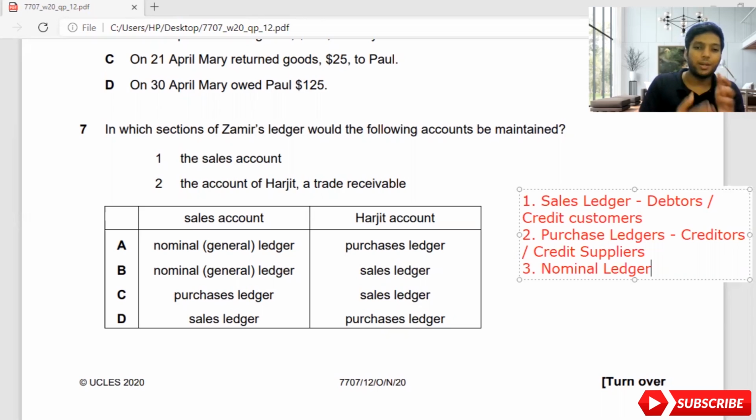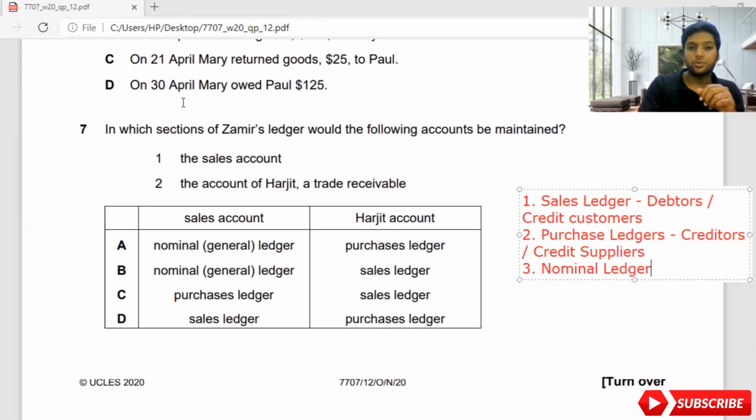So all others, bad debt account, electricity account, maintenance account, discount received account, discount allowed account, everything will come under nominal ledger, including the sales and purchase. So purchase account also will come under nominal ledger, but purchase ledger will not have purchase account, it will have creditors accounts. Again, sales ledger will not have sales account, it will have debtors or credit customers accounts.